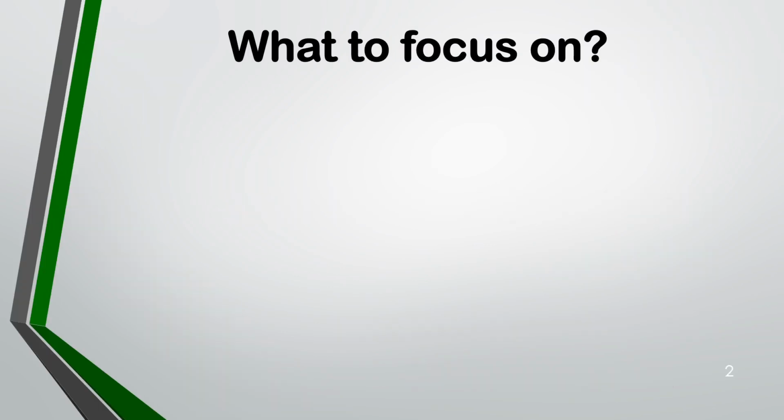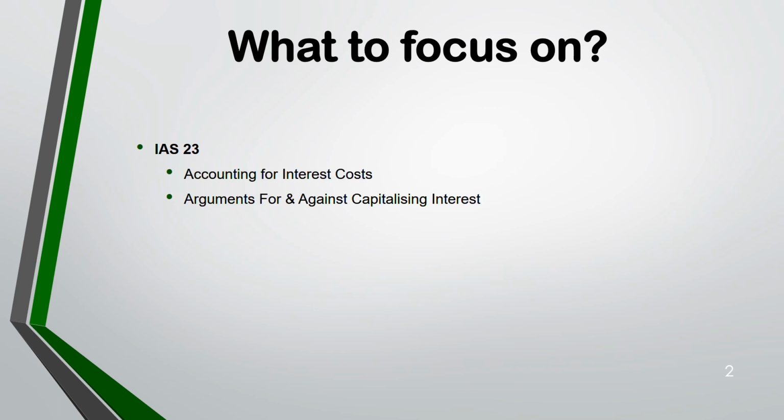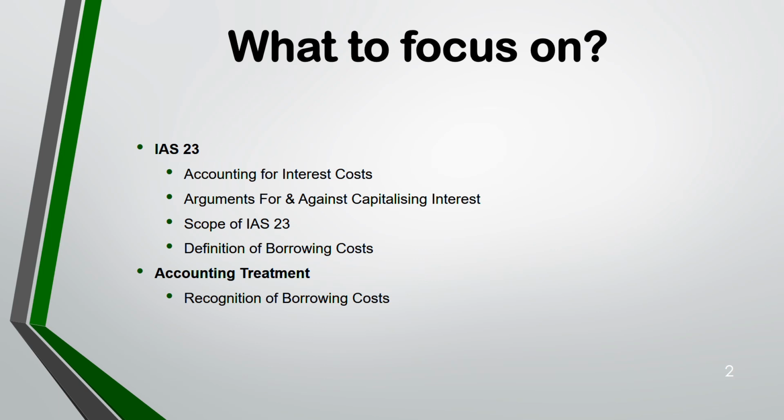So, this is a short lecture and it's going to focus on the accounting for the interest cost, arguments for and against capitalizing the interest. Scope of IAS 23. This goes in line with your IAS 16, my previous lecture 8, because this will account for the non-current asset. Definition of borrowing cost. Then the accounting treatment, where we recognize the borrowing cost, disclosure of capitalized borrowing cost.